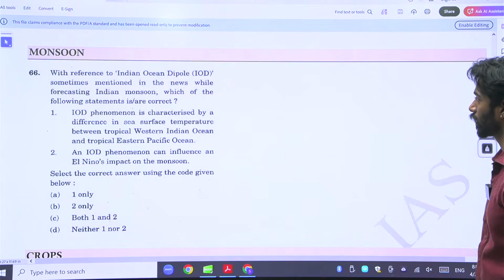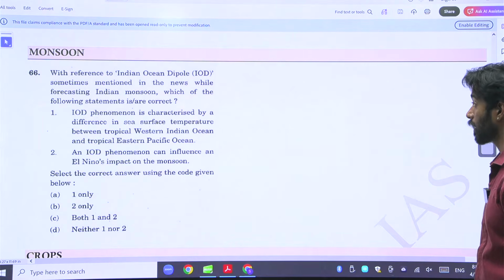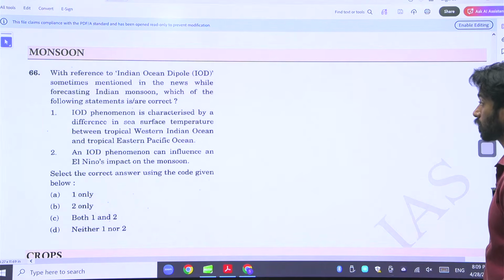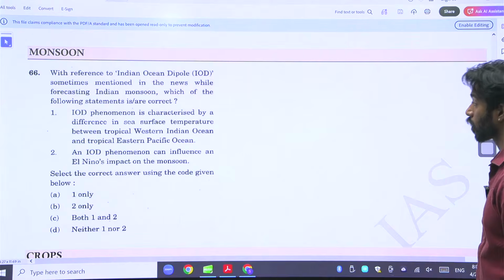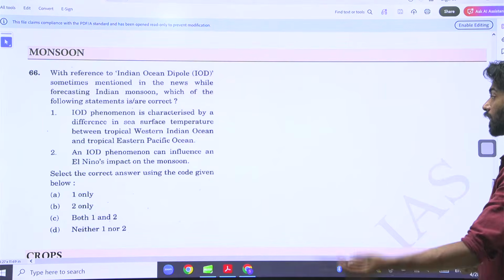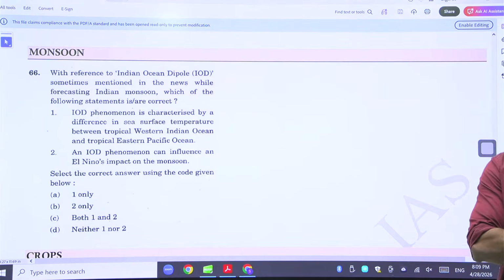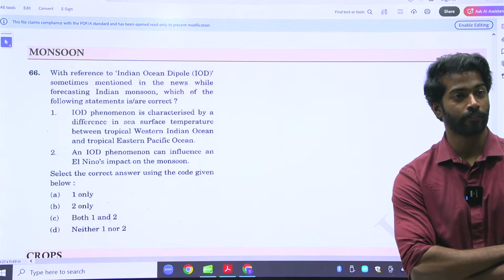With reference to Indian Ocean Dipole, IOD phenomena is characterized by difference in sea surface temperature between tropical West Indian Ocean and tropical East Pacific Ocean. Is it? What is wrong here?